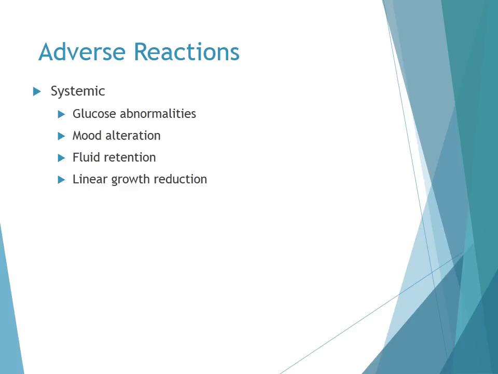A reduction in growth velocity may occur from the use of corticosteroids for treatment. The evidence available shows the effects are small and non-progressive, and it's important to remember that children or adolescents may have a reduction in growth velocity just as a result of inadequate control of chronic diseases such as asthma. Therefore, therapy should really not be withheld if the patient requires it for control of their asthma.